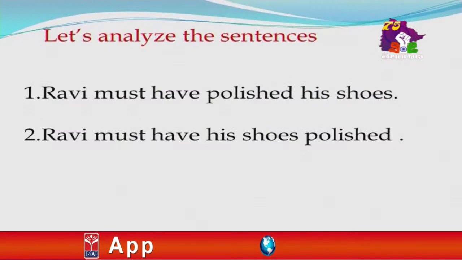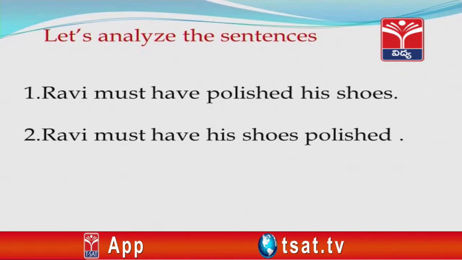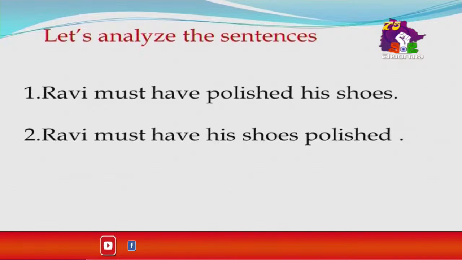Here is another pair of sentences. Ravi must have polished his shoes. Ravi must have his shoes polished. If we see the first sentence, Ravi must have polished his shoes, it is not a suggestion or any order. When do we use such a sentence?